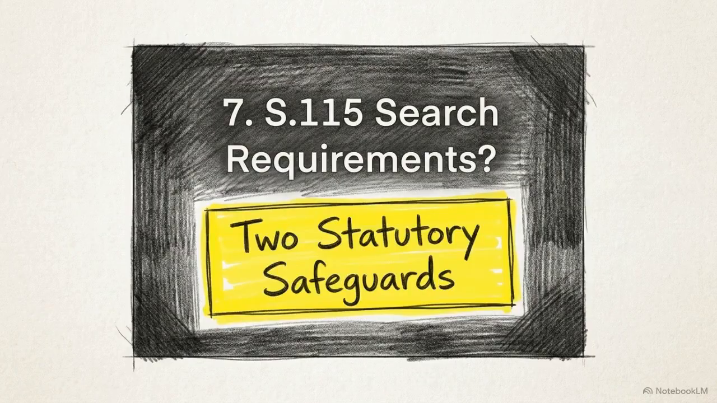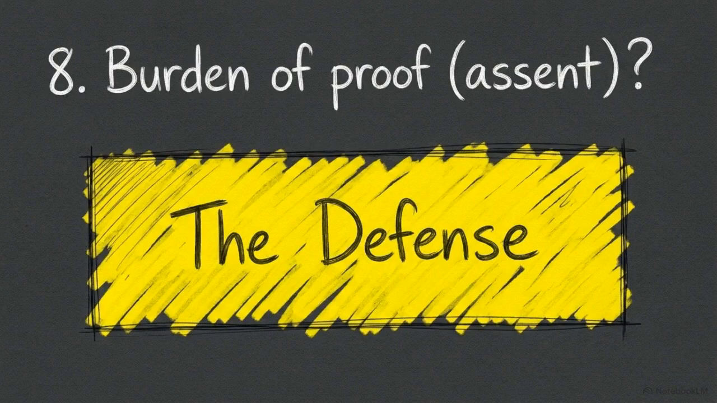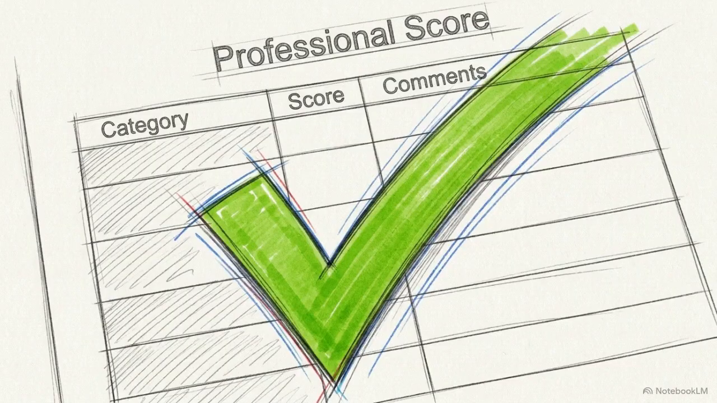Question 7. What are the 2 requirements for a search under Section 115? DSP rank and the mandatory opinion of the registrar. Question 8. Who must prove the proprietor's assent in a counterfeiting case? The accused. Accuracy in these specific procedural figures and penalty caps is the requirement for a professional score.